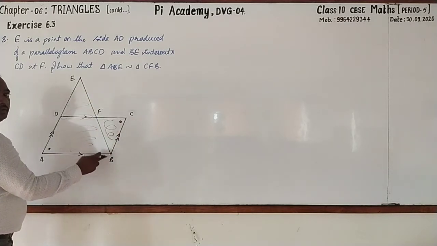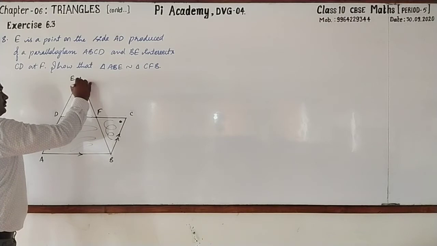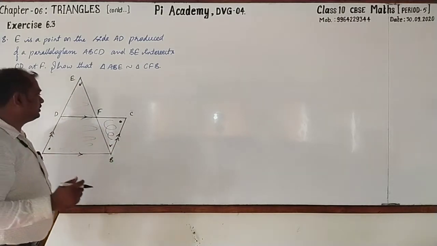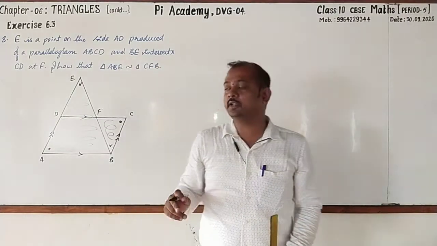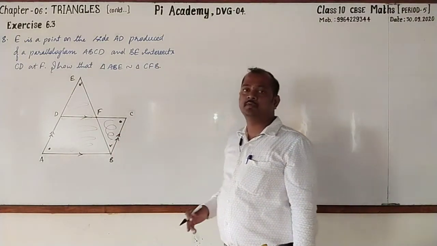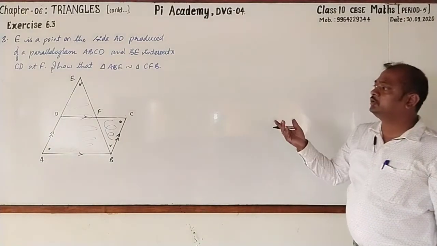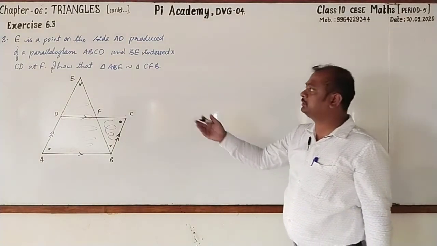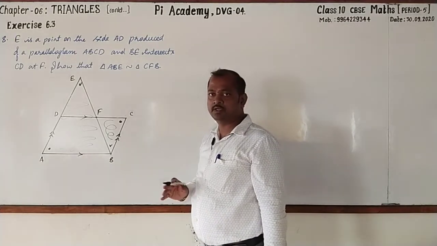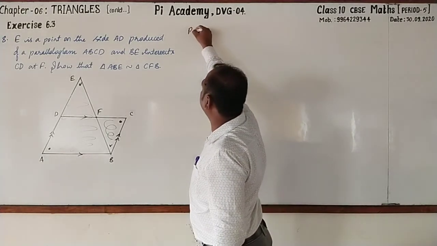Then EB is a transversal. Can we say these two angles are equal? Yes. Reason? Alternate interior angles. So here we have two pairs of angles equal. If the corresponding angles are equal, by AA similarity, we can say that both the triangles are similar. Got it? Yes. Start writing it.